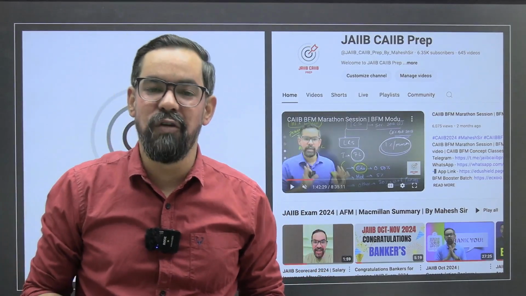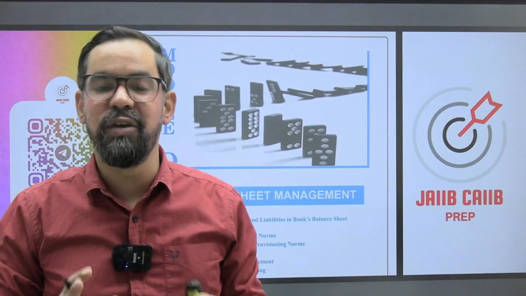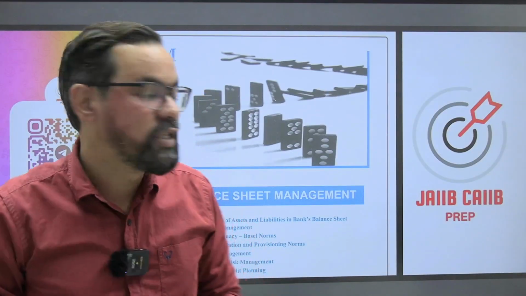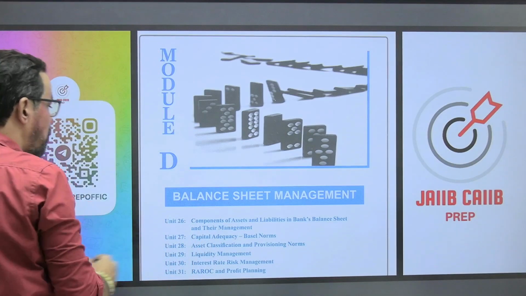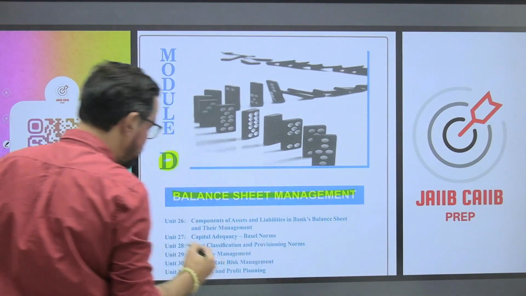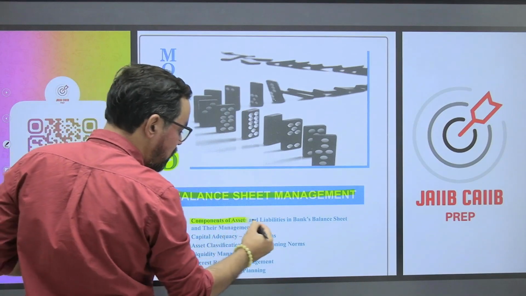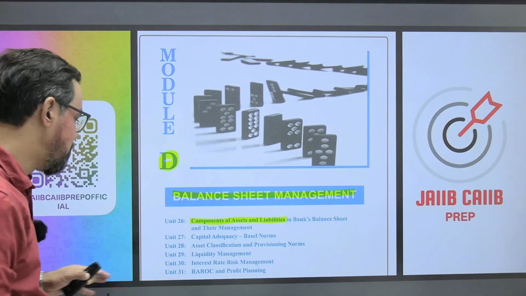So, guys, from this unit onwards, we are going to start with our BFM final module, which is all about balance sheet management. Module D, balance sheet management, includes the component of assets and liabilities in the bank balance sheet, which we are going to cover in this particular session.